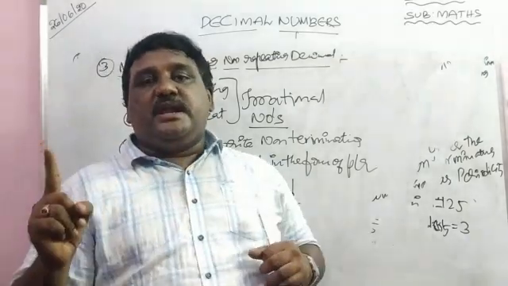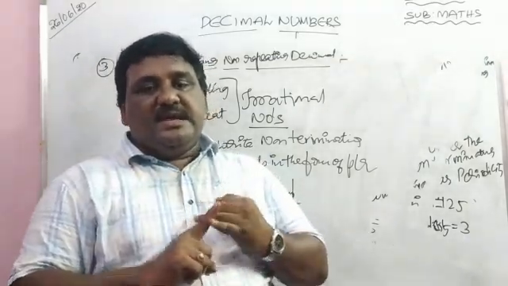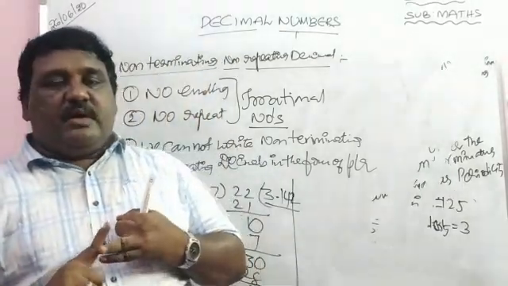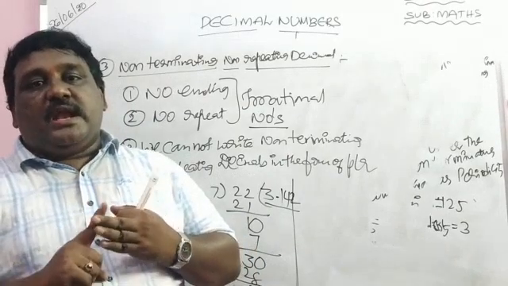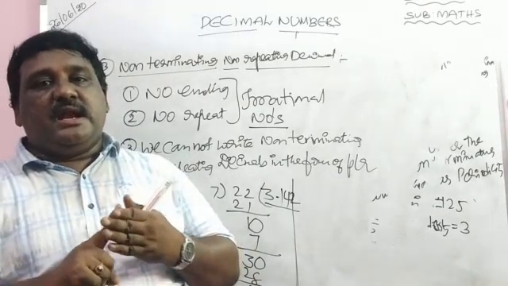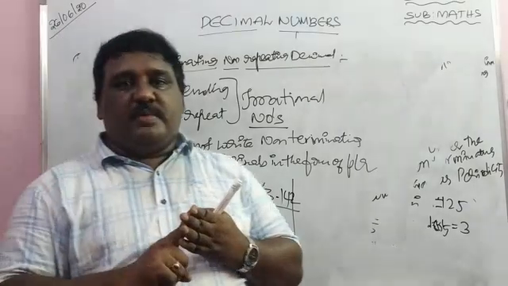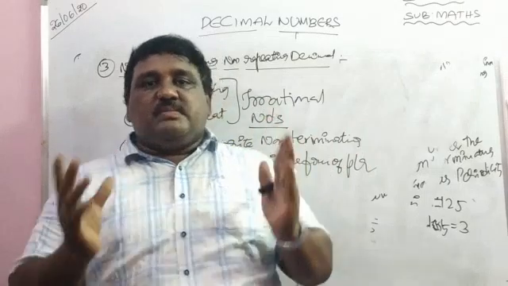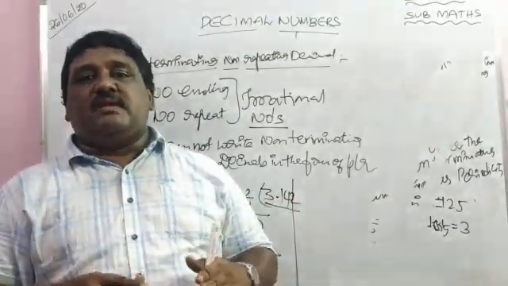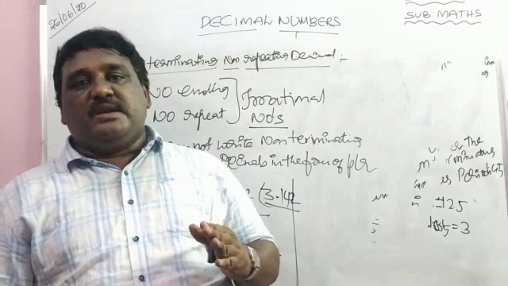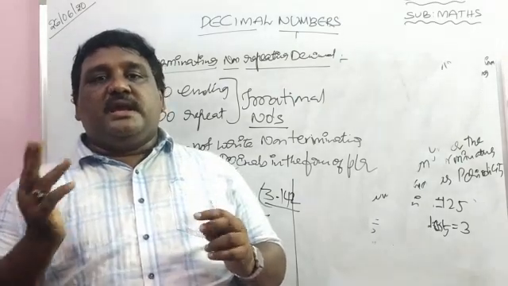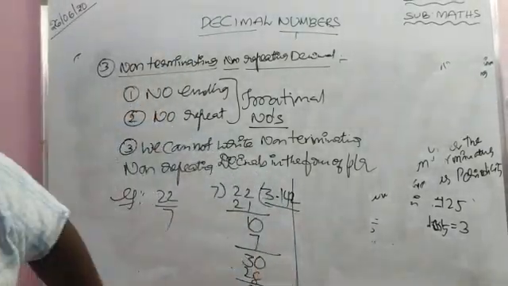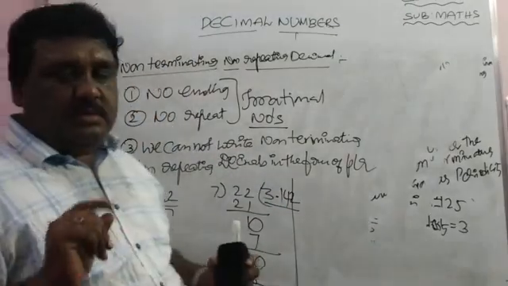First one, we can write terminating decimal in the form of p by q. Second one, we can write non-terminating repeating decimals in the form of p by q. Third one, we cannot write non-terminating, non-repeating decimals in the form of p by q. The decimal representation, very very important point: the decimal representation of rational numbers is either terminating decimals or non-terminating repeating decimals. We will see two more important points now.